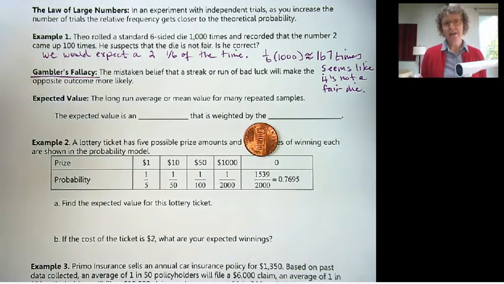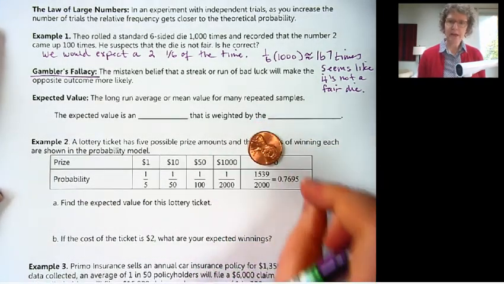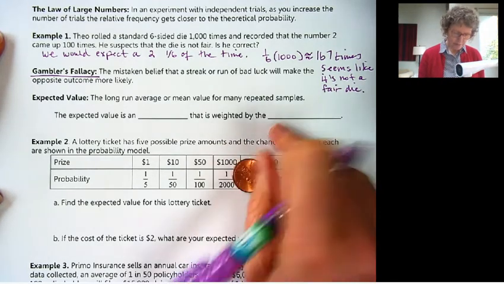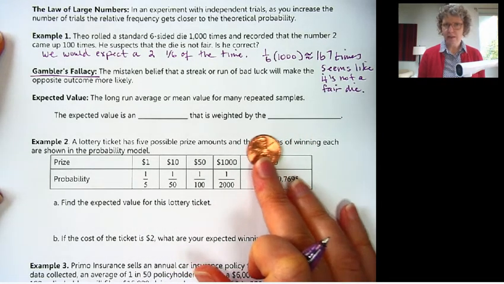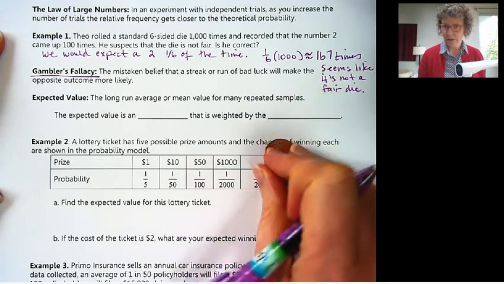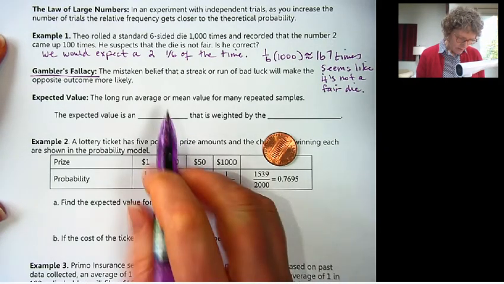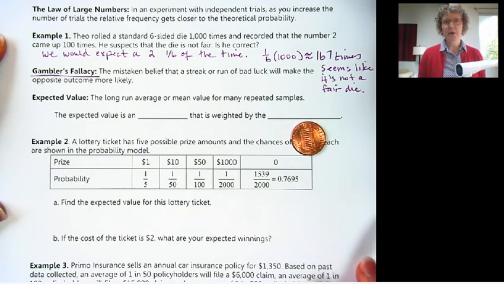We know that in the long run we're going to get towards 50-50, but still every coin flip is independent of any previous flips. Every flip is independent of every flip. So just having a long streak doesn't make you less likely to get that same value or more likely to get the opposite value. So watch out for that. That's the gambler's fallacy: the mistaken belief that a streak or run of bad luck will make the opposite outcome more likely.